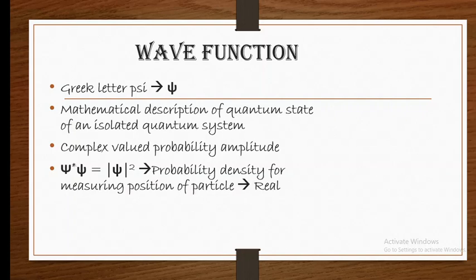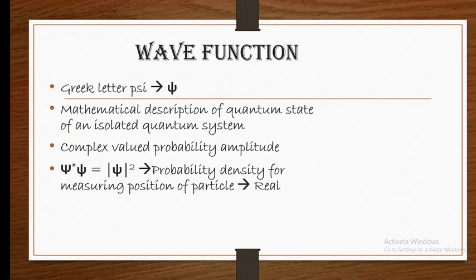For a wave function to be physically measurable and meaningful, it has to satisfy some conditions, mainly three. First, it must be a solution of the Schrodinger equation, that is, it must satisfy the Schrodinger equation, and we know the Schrodinger equation is Hψ equals E into psi. The second condition is that it must be continuous, and the third condition is that the wave function must be normalized.